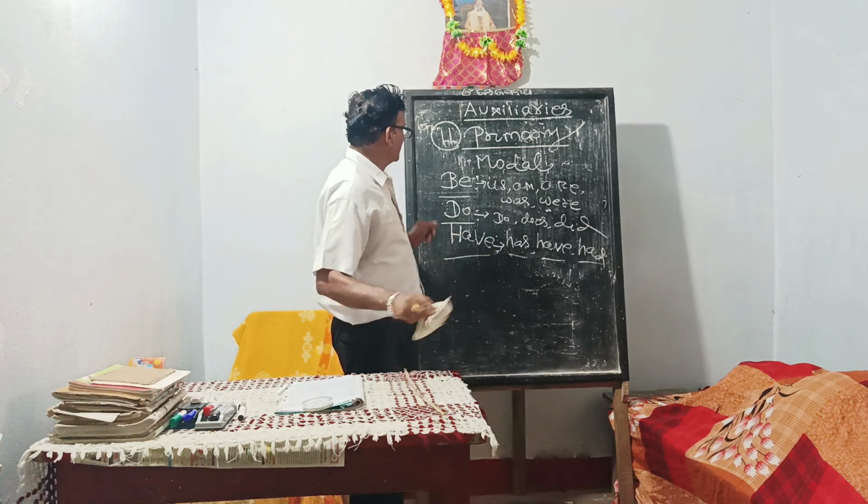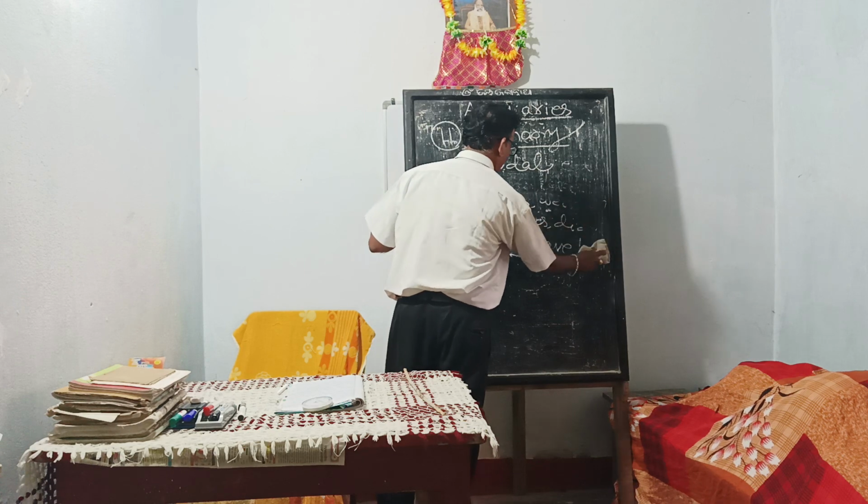Modal auxiliary verbs, as regards modal auxiliaries.